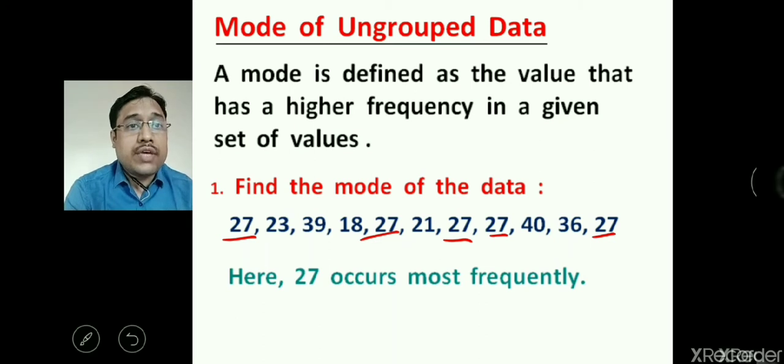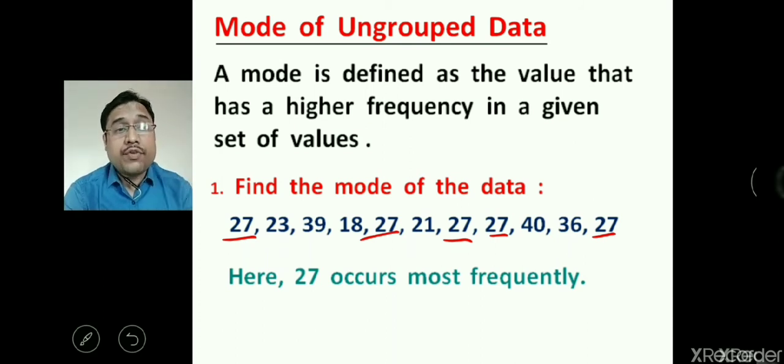So 27 occurs the maximum number of times, that means 5 times. Any other data has not occurred 5 times in the given set of values. Therefore the frequency of 27 is highest, and this is the mode.